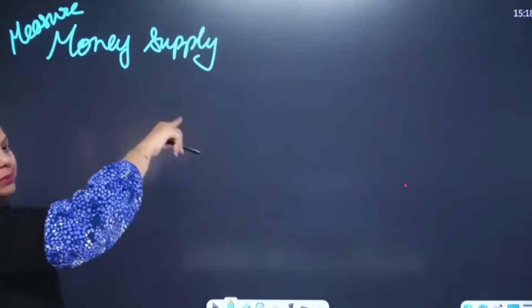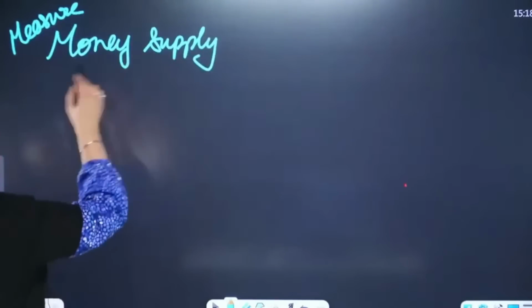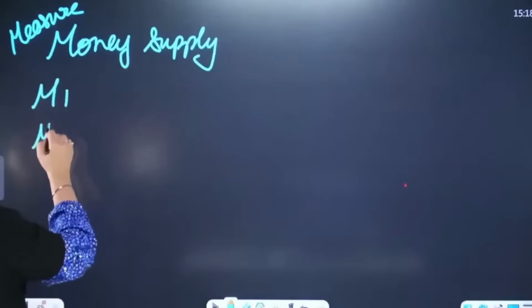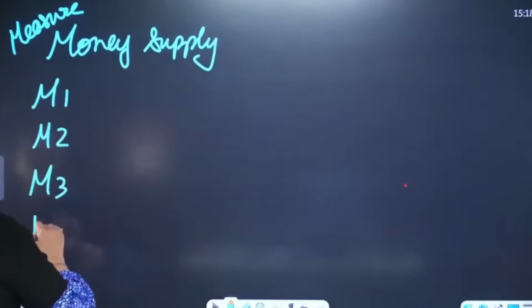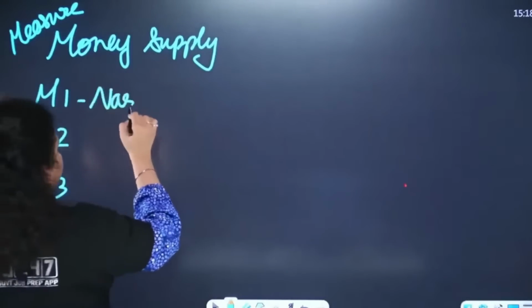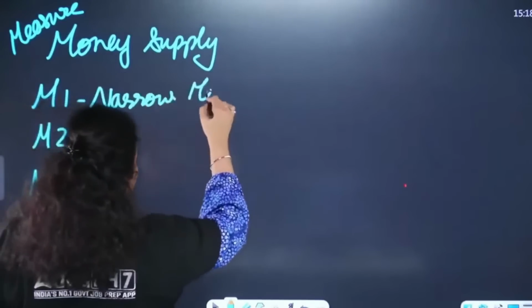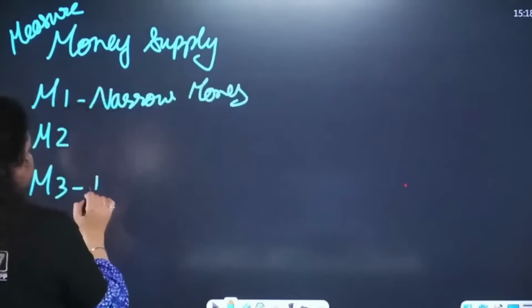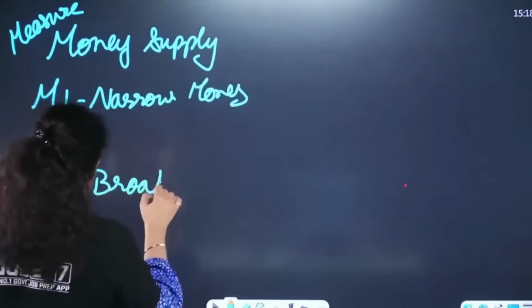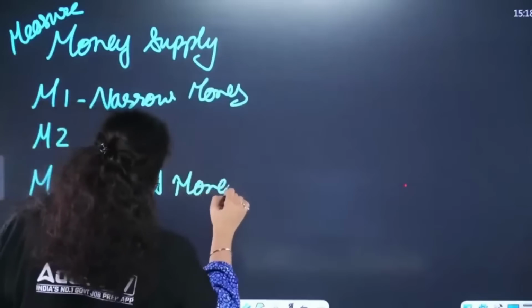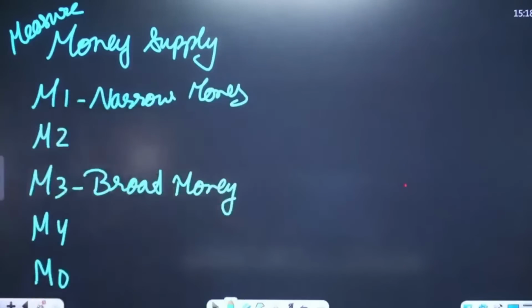When RBI measures this money supply in the economy, it is done with M1, M2, M3, M4 and M0. Out of these, M1 is known as narrow money, and M3 is known as broad money. They are very famous, and the maximum number of questions will be asked from these two.